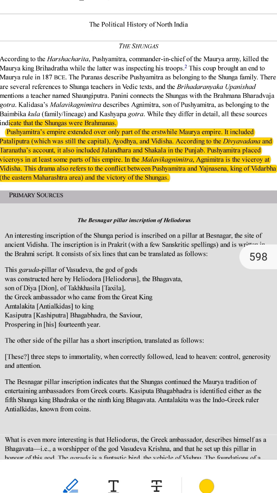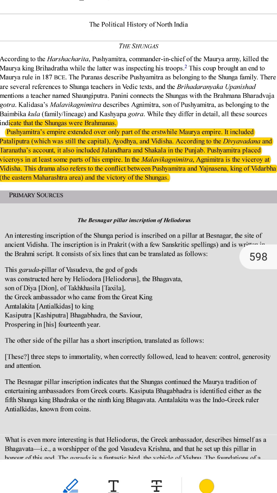that existed before him. His empire included important cities like Pataliputra. This was the capital city of both the Maurya and Shunga empires. Think of it like the headquarters of his rule. Ayodhya, an ancient city in present-day Uttar Pradesh. Vidisha, a key city in central India, present-day Madhya Pradesh. Other places in Pushyamitra's empire.